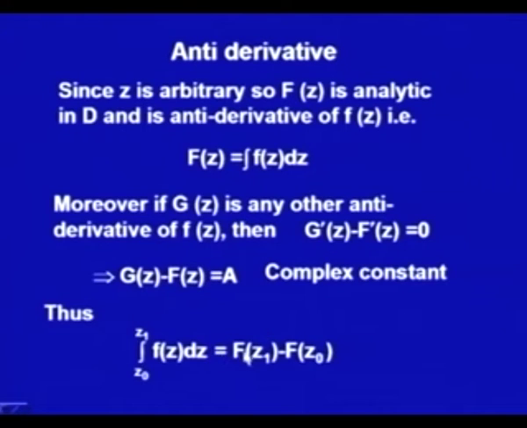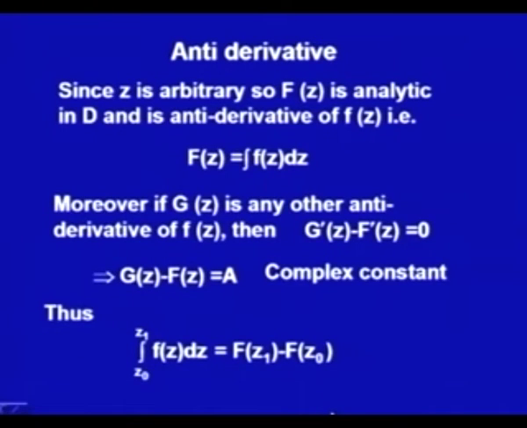So, G of z1 minus G of z naught, whenever I write it, I would again substitute it as f of z plus a, because a is a fixed constant. So, whether we are changing z naught or z1, that does not make a change in the a, and I will always get this. That says the antiderivative exists, and the definite integral between the 2 points z naught and z1 in that simply connected domain of small f of z can be given as capital F of z1 minus capital F of z naught, where capital F of z we are defining as the antiderivative of small f of z without a complex constant.